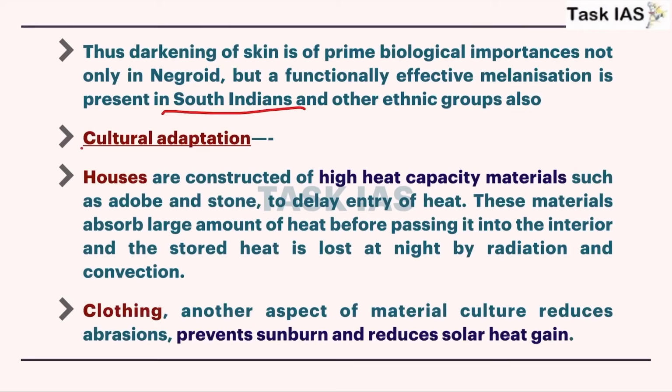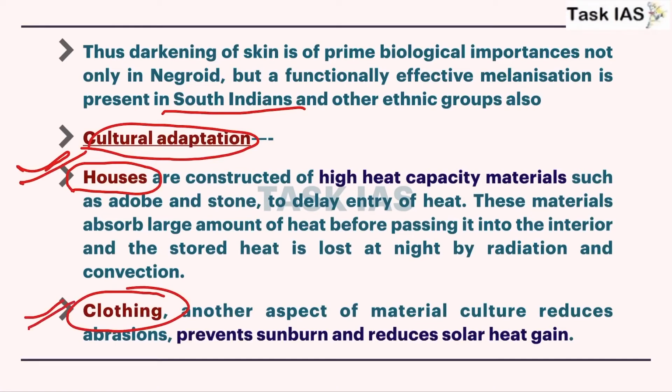Now cultural adaptations. So houses are constructed from material that can release heat easily, so that the inner environment of the house will remain colder as compared to the outer environment. Similarly, clothing: people generally prefer white or lighter clothes in hot or summer weather, so that heat can be easily reflected back and heat absorption is minimum.